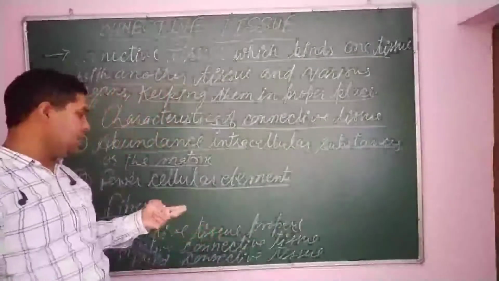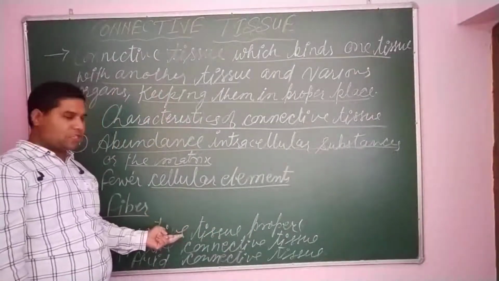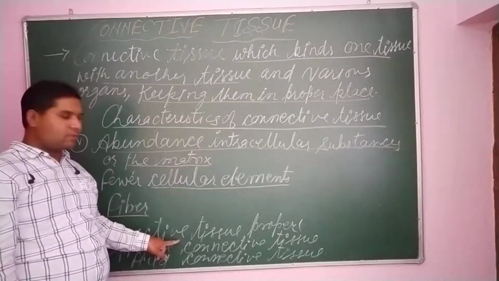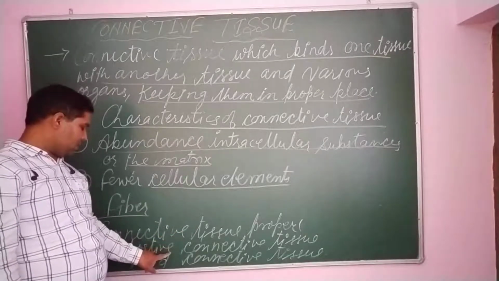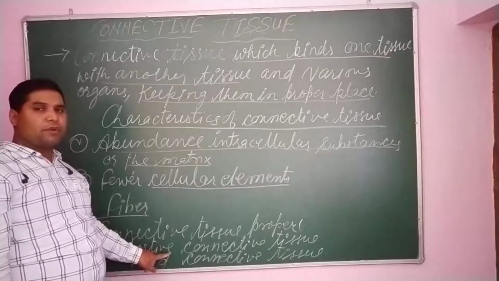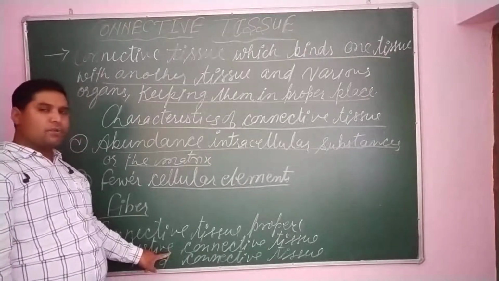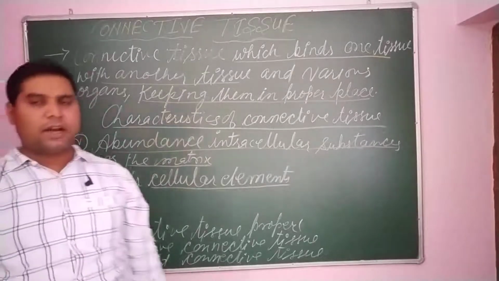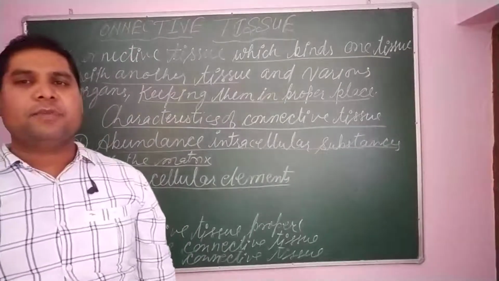So these are the three types of connective tissue. Connective tissue proper, which serves for the packing and binding of the organs. Supportive connective tissue, which supports our body and protects our internal organs. And fluid connective tissue, which helps in transportation and immunity.